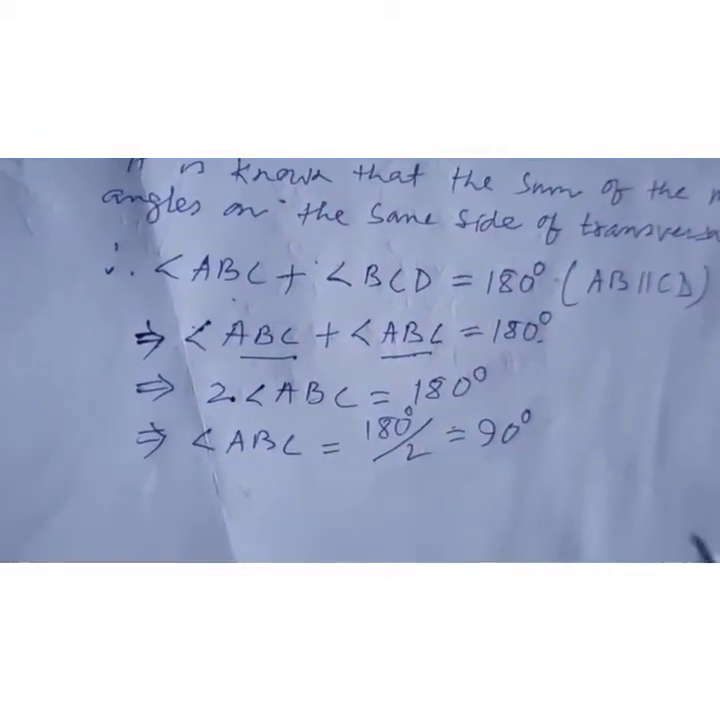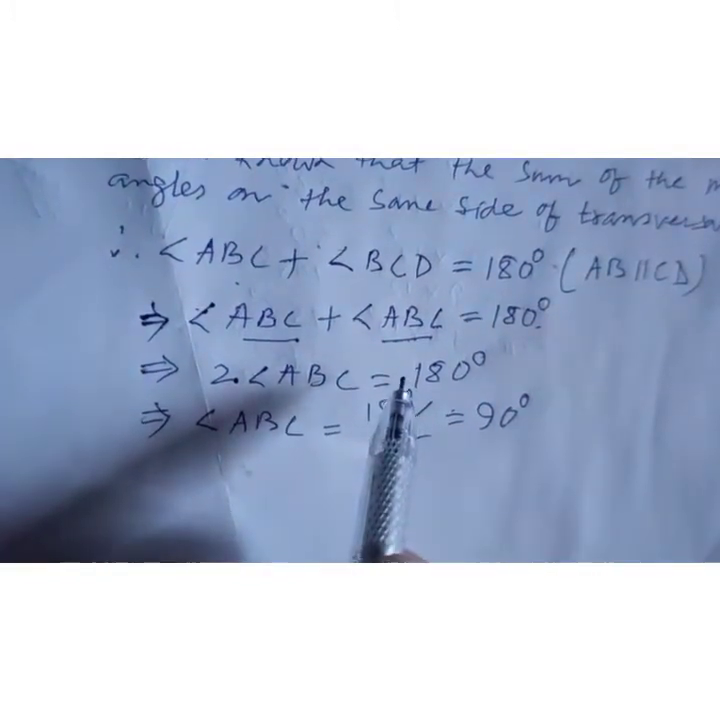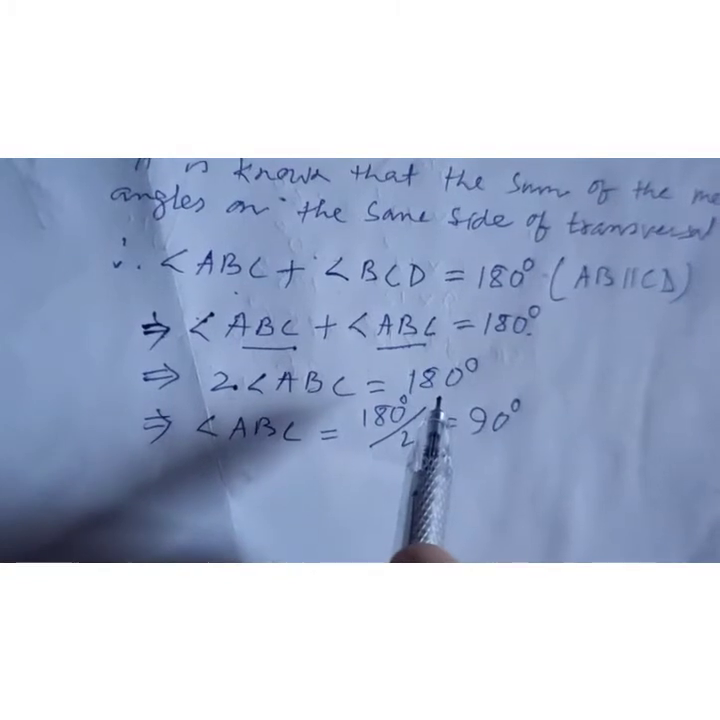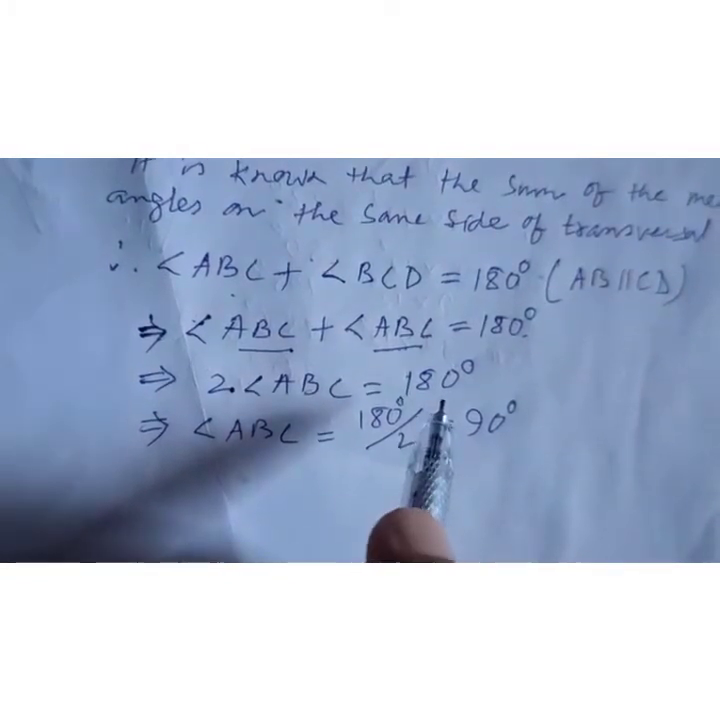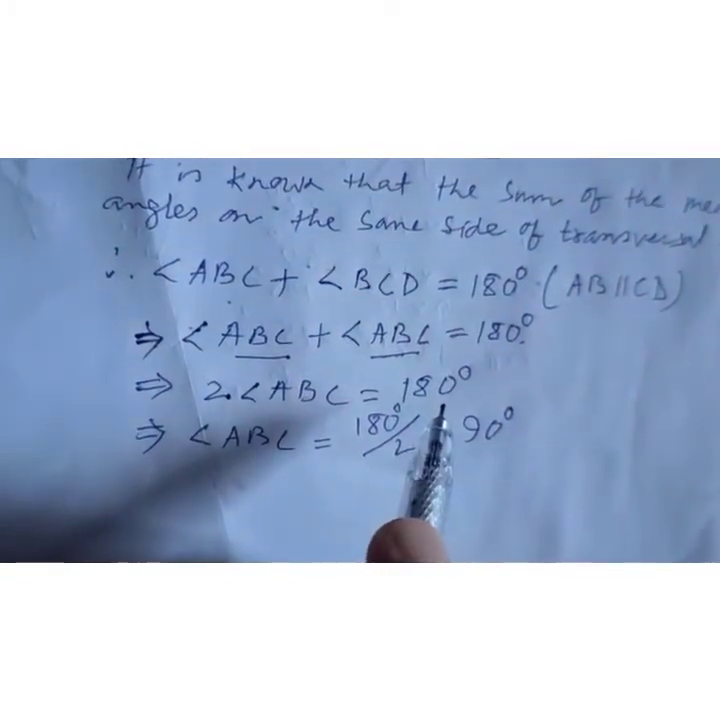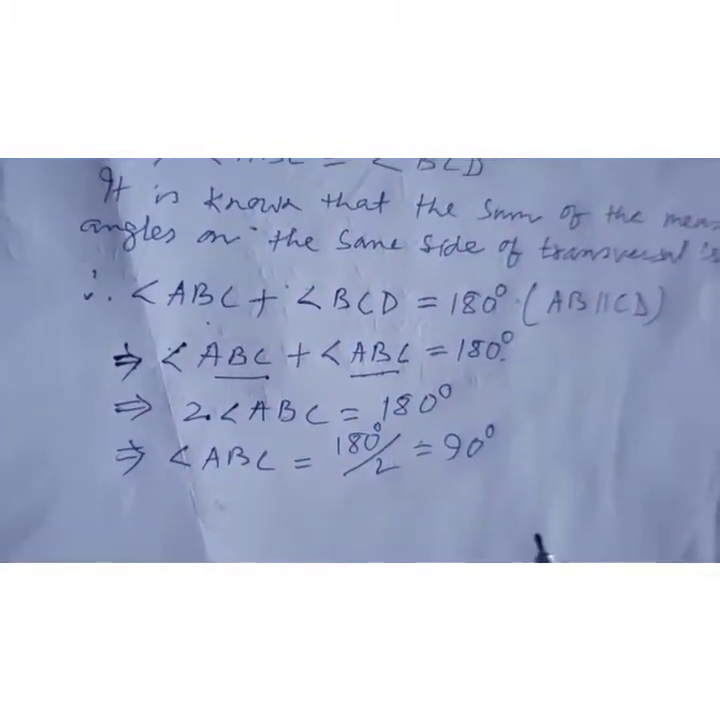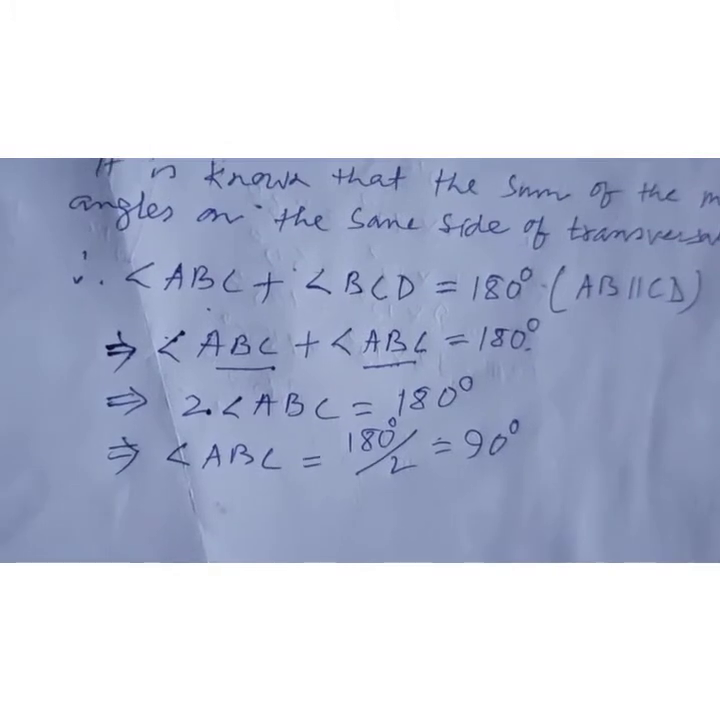So now, since, you must write the reason, since ABCD is a parallelogram and one of its interior angles is 90 degrees, hence ABCD is a rectangle. So we prove this one. So you write that line last.